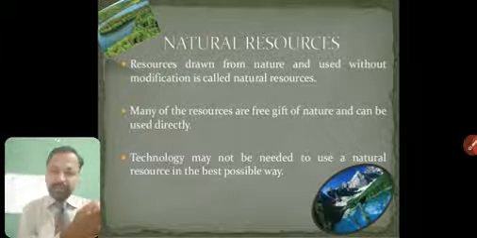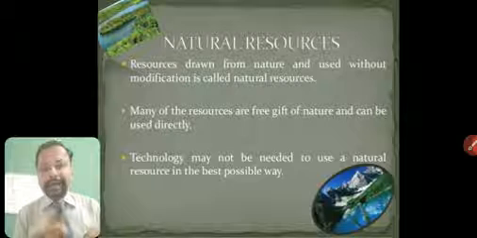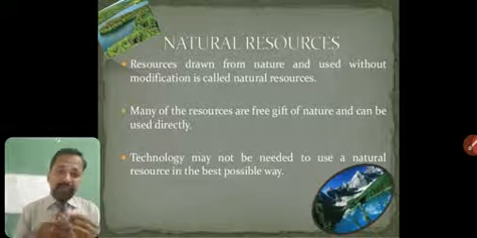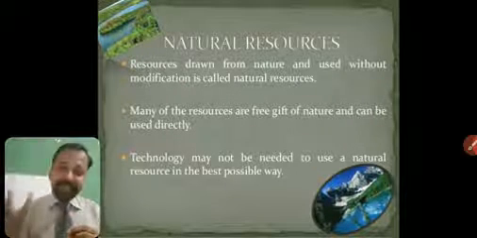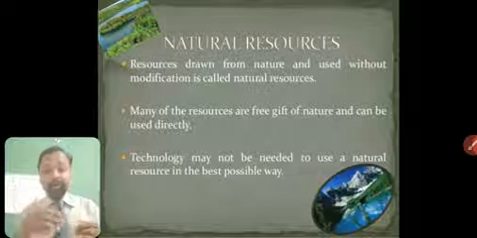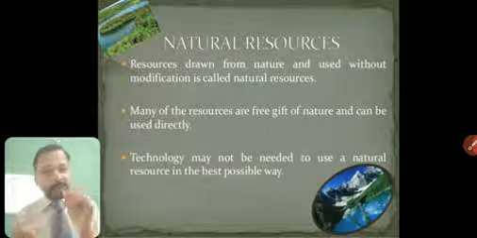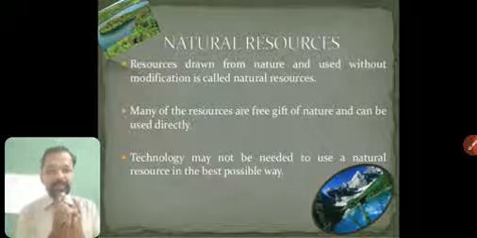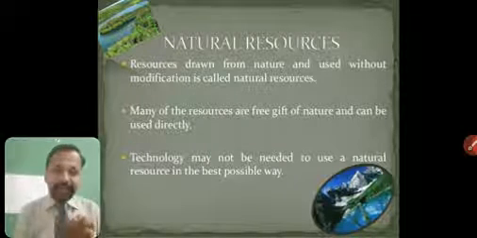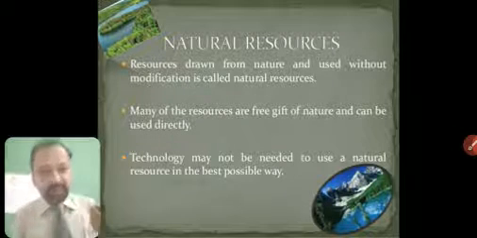So it may not be used. But when we use iron as a resource, iron is made from iron ore. Iron ore is a natural resource, but I have to use technology. I have to process this iron ore into pure iron and then only I can use it. So technology may or may not be needed to use a natural resource in the best possible way.